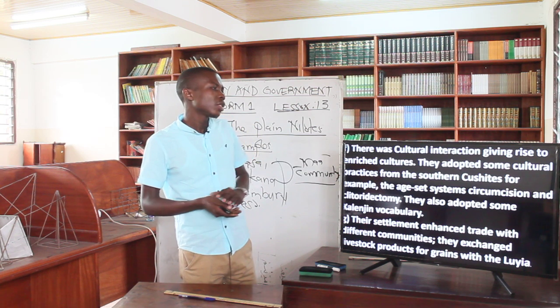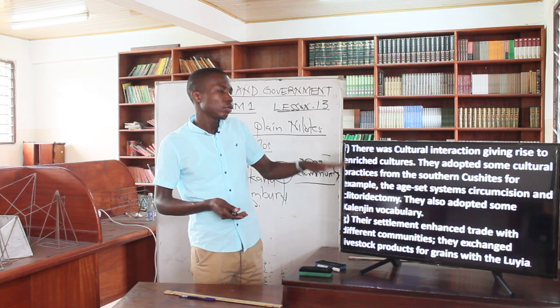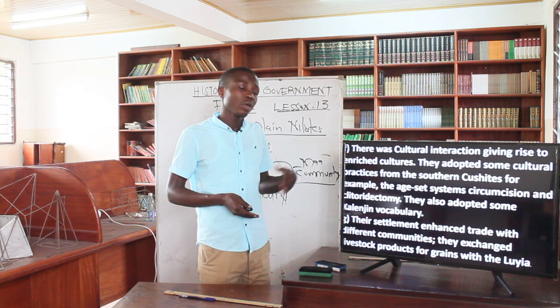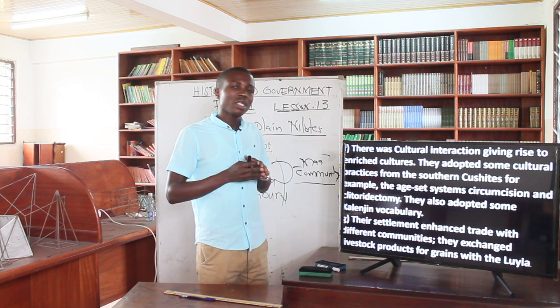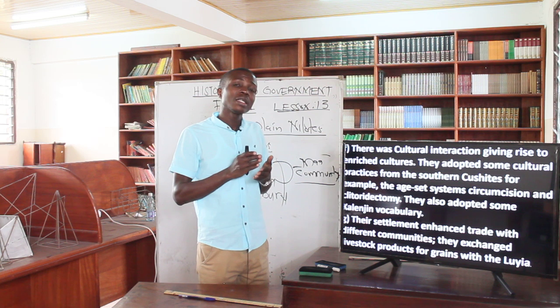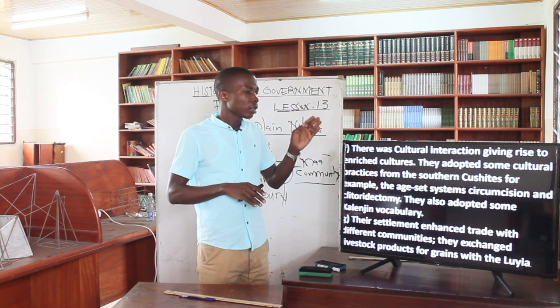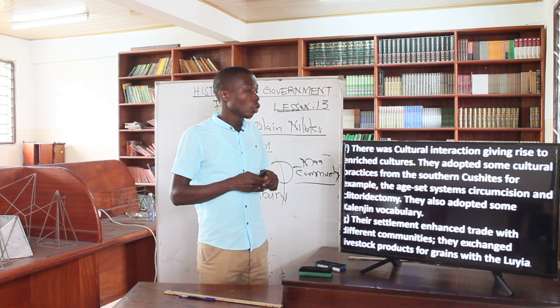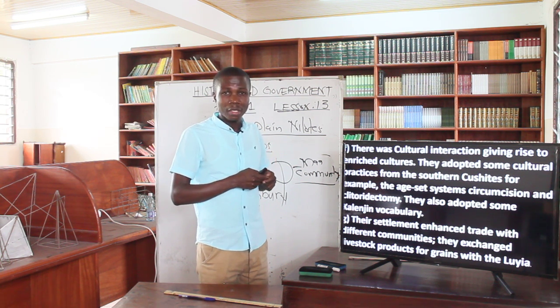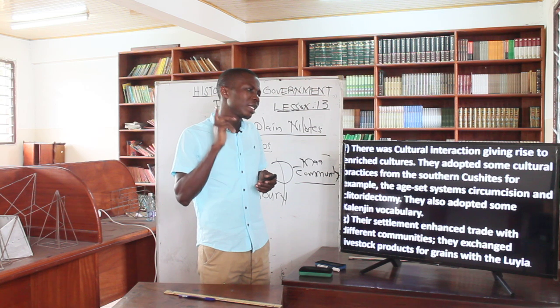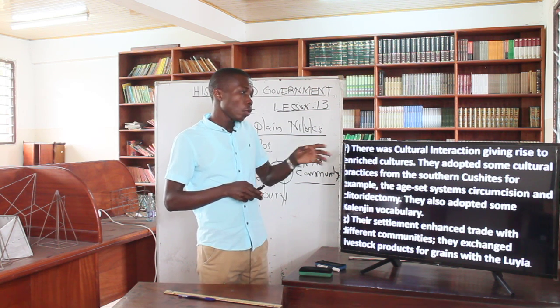So they adopted some cultural practices from the southern Cushites, for example, the age-set system. This was a structure whereby those people who were of a certain age were supposed to undergo a certain practice in the community, and that was circumcision. Those kids at puberty were supposed to form one age-set to be circumcised.